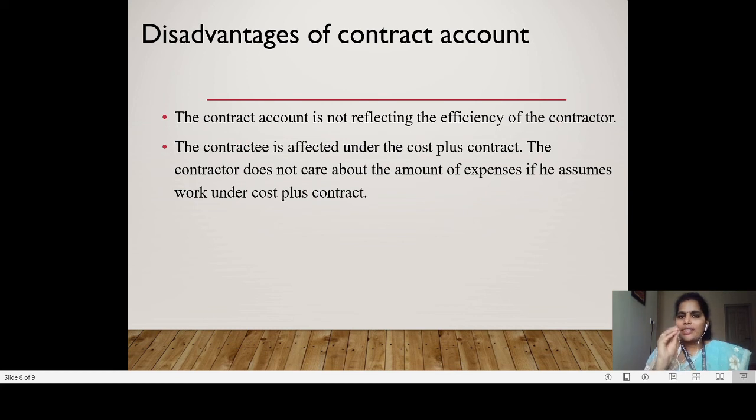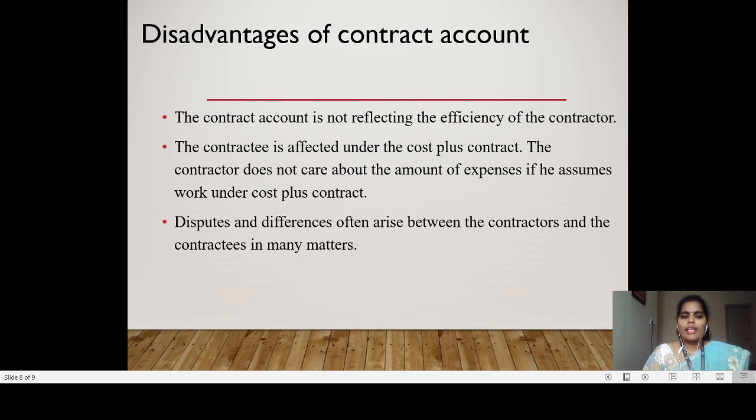That is the disadvantage, because he will not take care of things in a proper way. If he feels he will incur a loss, he will do all the processes very carefully and try to control the cost. But when he feels he can take the money from the contractee, then he will not bother about the money.